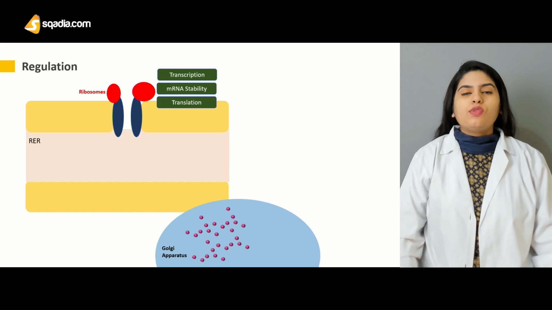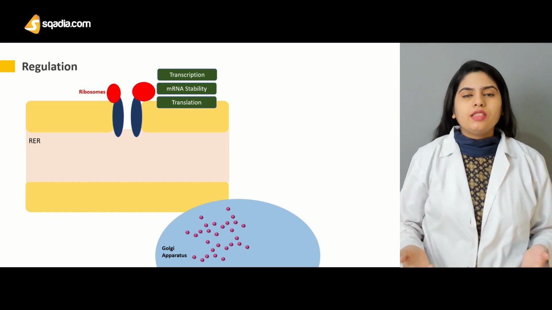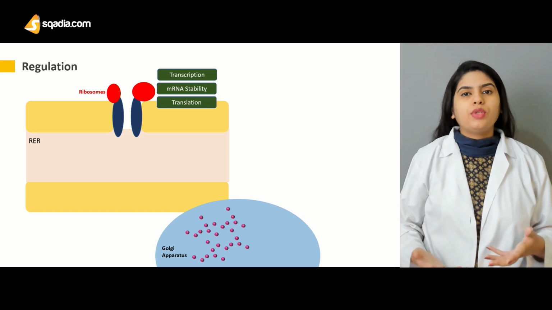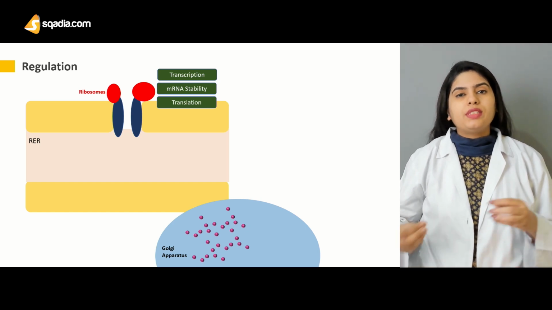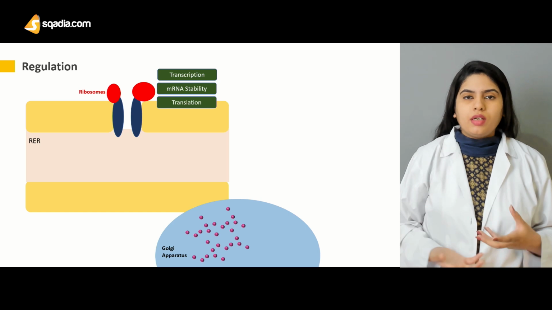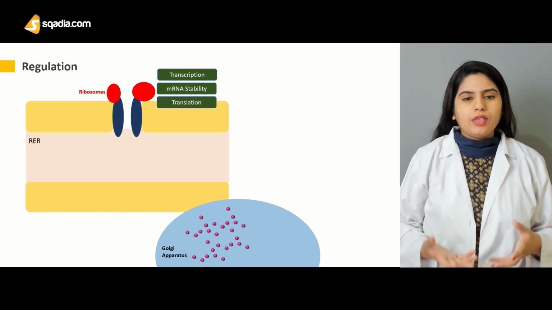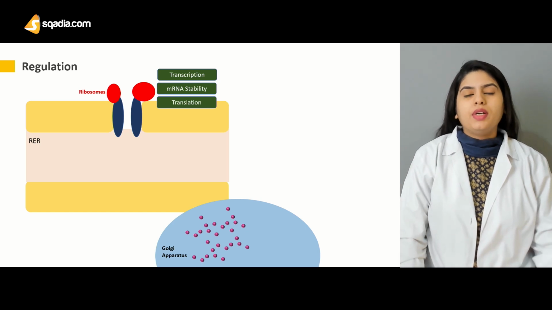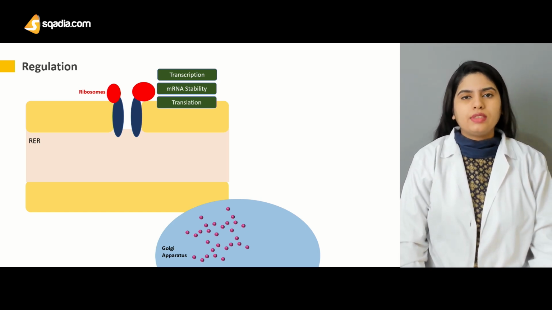Then there is the translation. Translation is basically the transfer of the information from the messenger RNA to the formation of the protein or the amino acids. This translation can also be regulated to regulate the level of insulin inside the body.